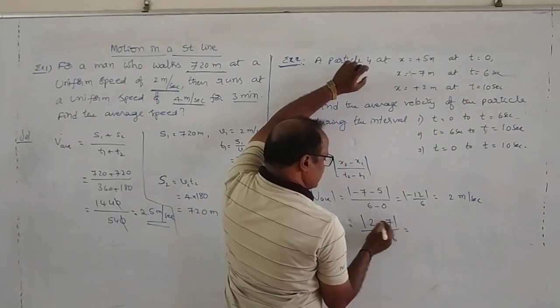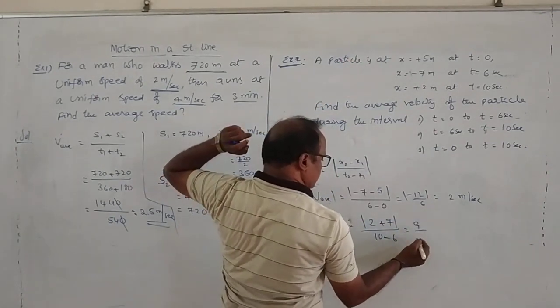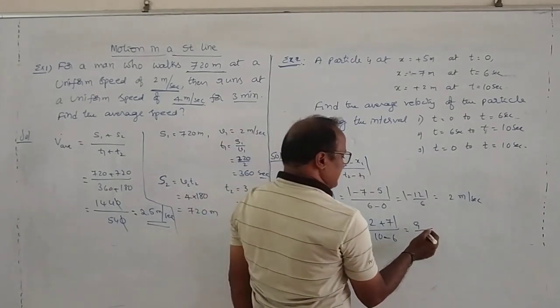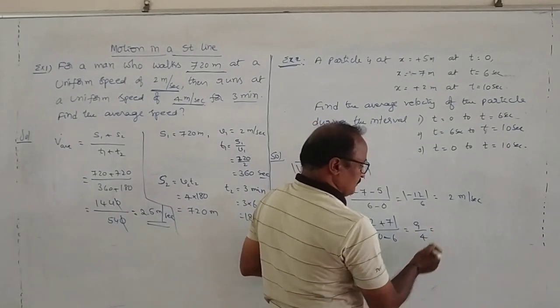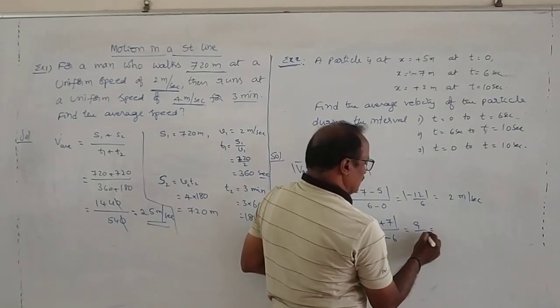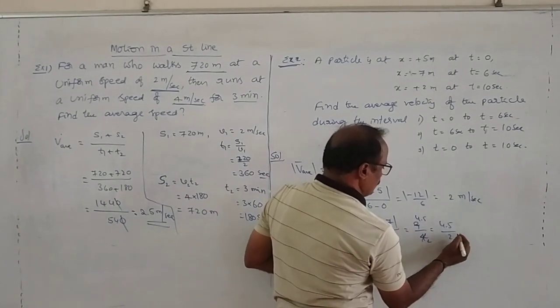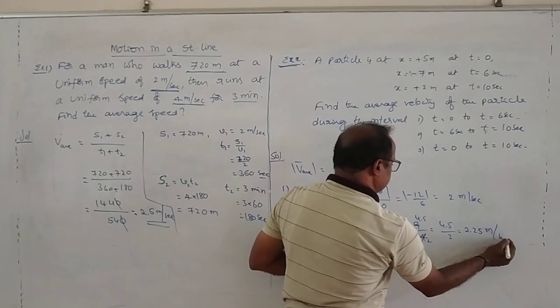So that is 7 plus 2 is equal to 9 by 10 minus 6 is equal to 4. 9 by 4. It is also equal to 4.5 by 2, that is 2.25 meters per second.